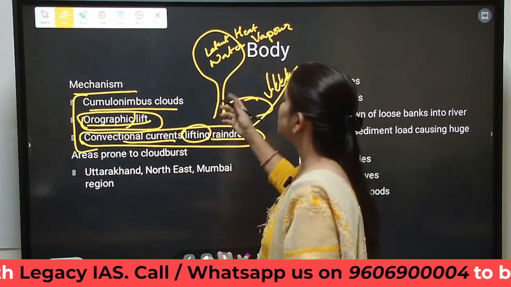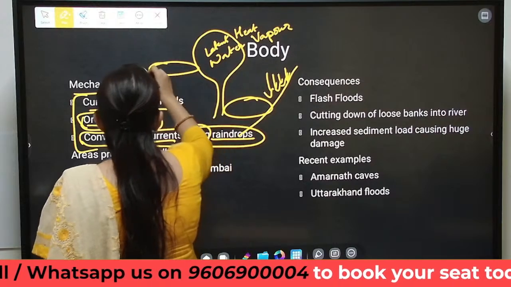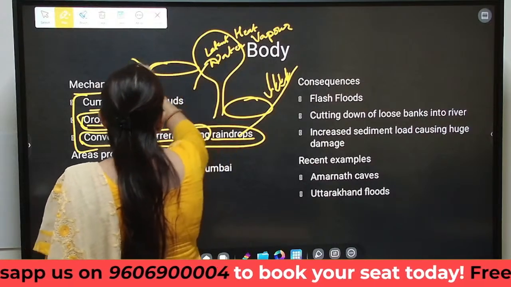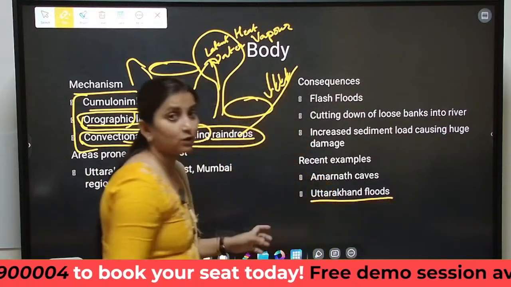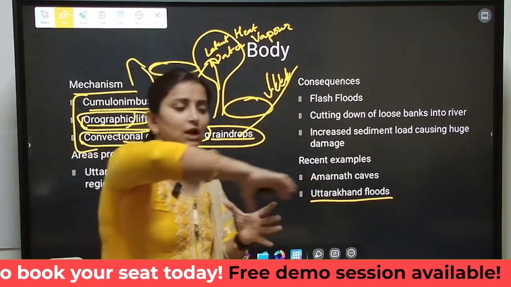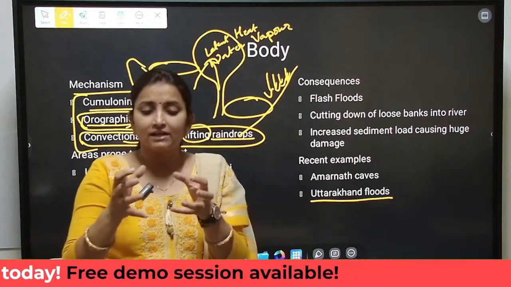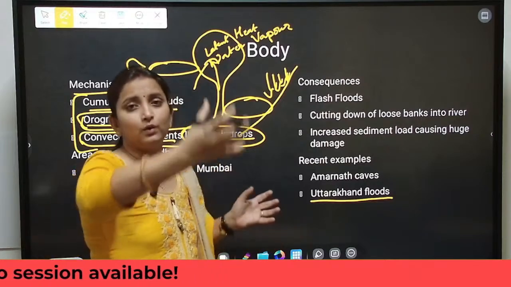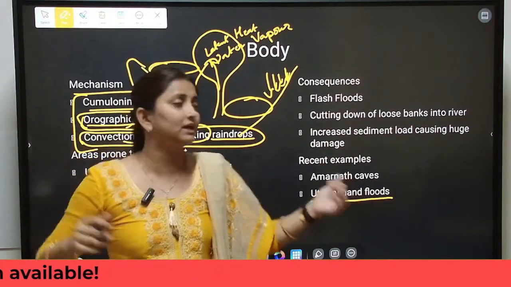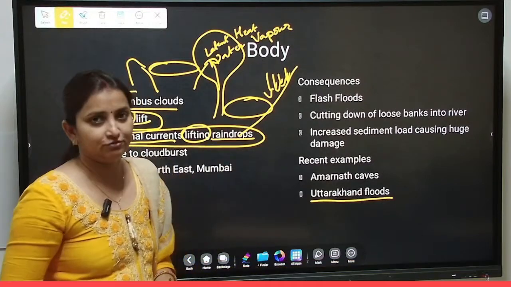But cloudburst can also occur if a huge amount of clouds is getting trapped in a mountain valley. This is the most common reason why we are facing occurrence of cloudburst in the Uttarakhand region. It is surrounded by a list of mountains, and the cloud is getting trapped here. As soon as the cloud tries to lift itself on any side of the mountain, orographic lift will occur and it will cause a huge amount of rainfall in that region.